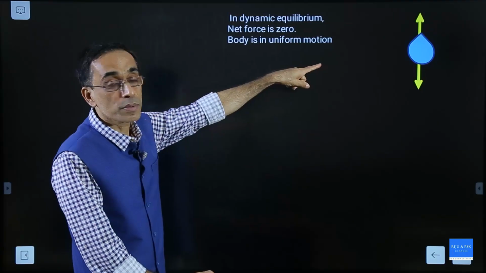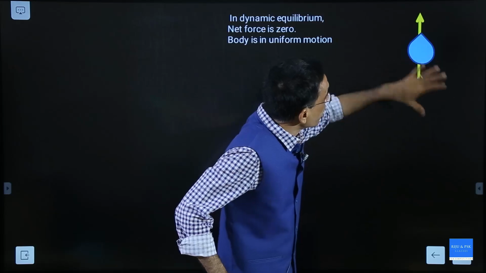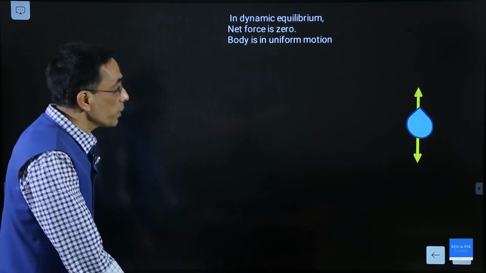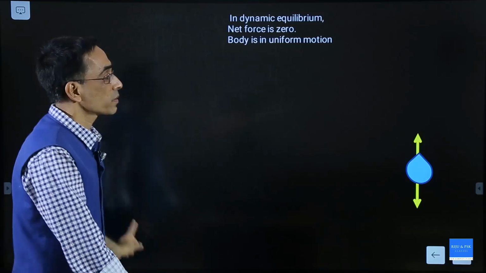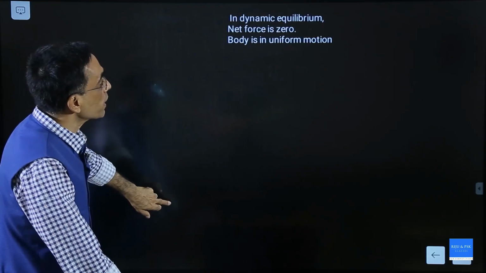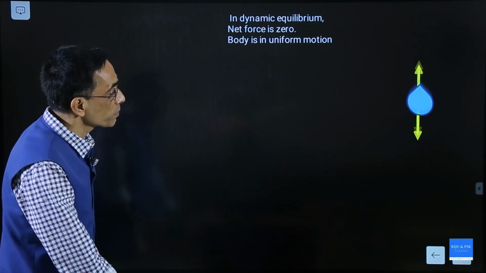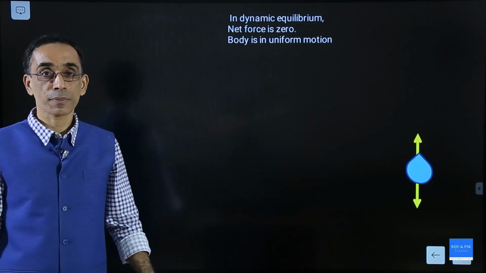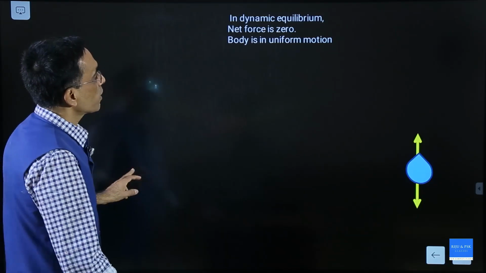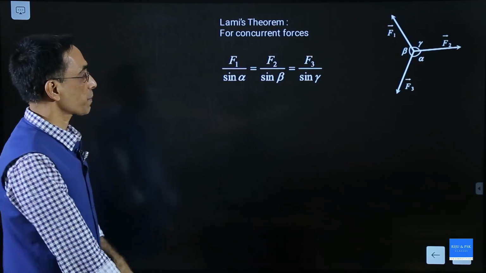There is a raindrop. On a raindrop, gravitational force will act downward. From air, there is a force acting in the upward direction. As a result, it will be moving uniformly downward. Static equilibrium, dynamic equilibrium. In dynamic equilibrium, this is an example: raindrop, uniform velocity. Okay. So, static equilibrium and dynamic equilibrium.